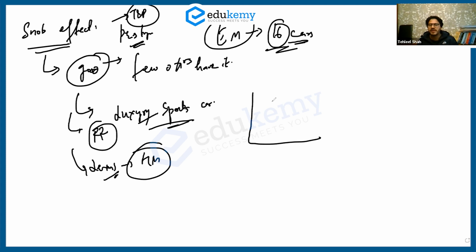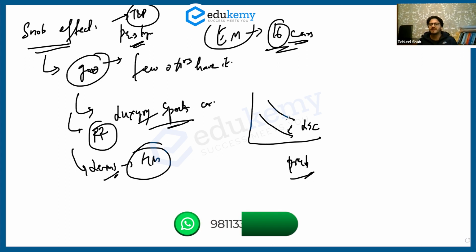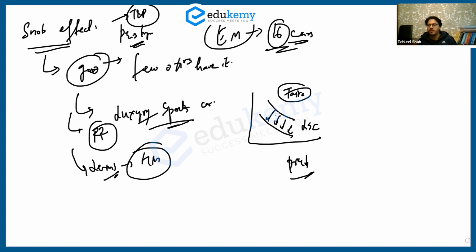Now, say for example, you're preferring or your taste is of a luxury sports car. And somehow that luxury sports car manufacturer decreased the price of that particular luxury sports car. And now everybody is buying that particular luxury sports car. Therefore, your taste will now change and you will not purchase that particular luxury sports car. Demand will decrease. Why has the demand decreased? Because the taste has changed. And why has it changed? Because of the snob effect.